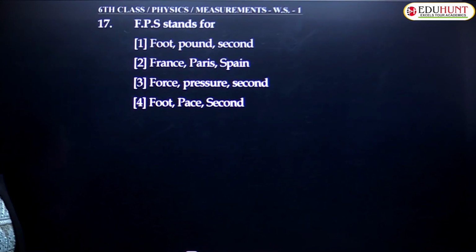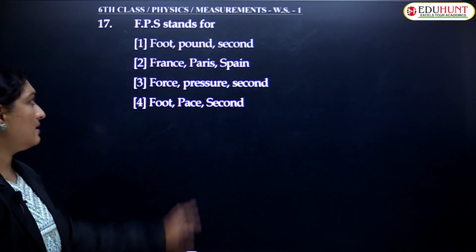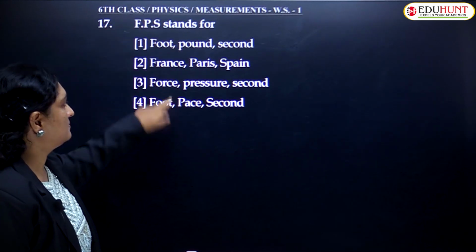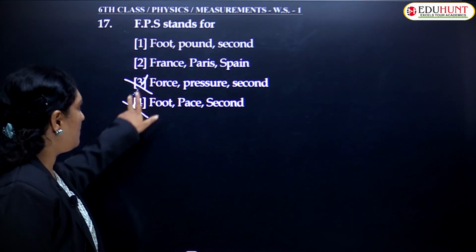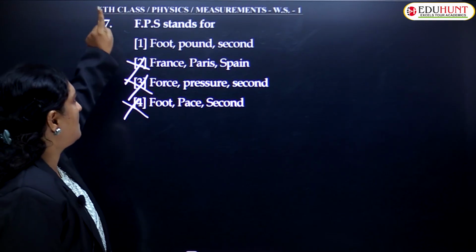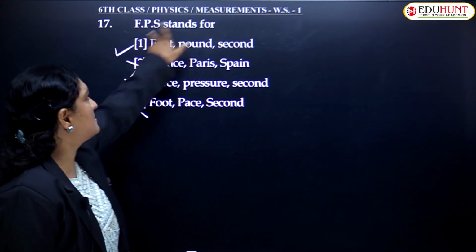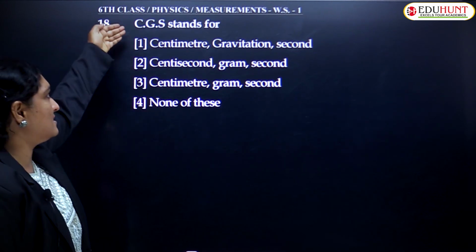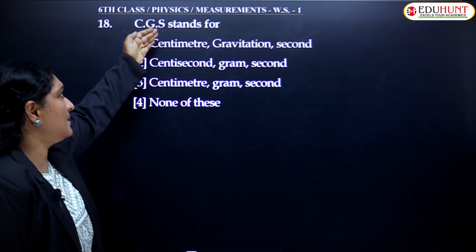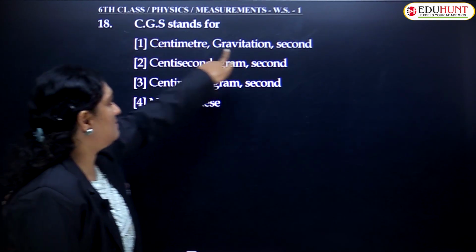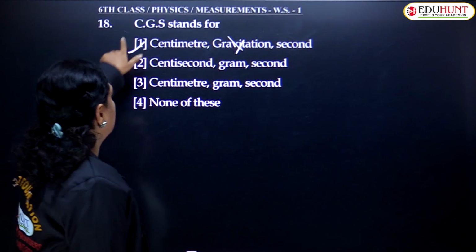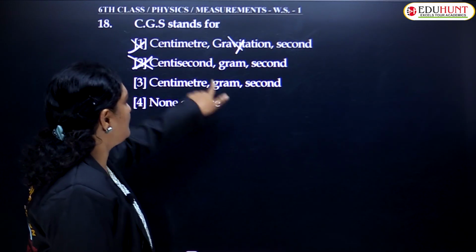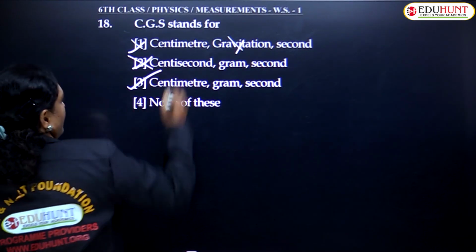Next, FPS stands for. You know this? F means foot, P means pound, not force, not France. Foot, pound, second. So your right answer is the first one. CGS stands for. C means centimeter, G means gram, S means second. Centimeter, gram, second. So your right option would be the third one.